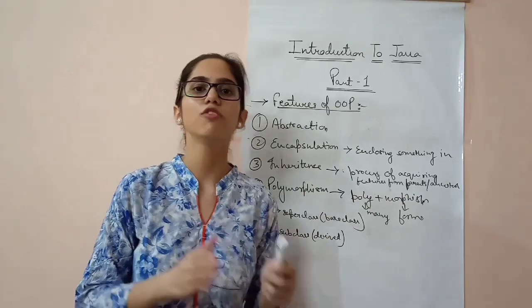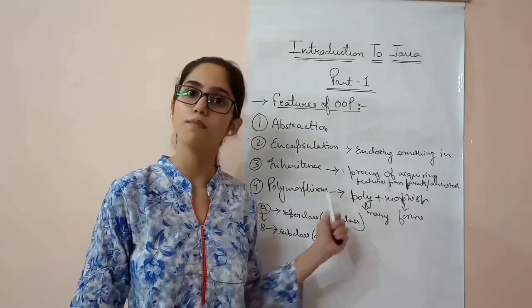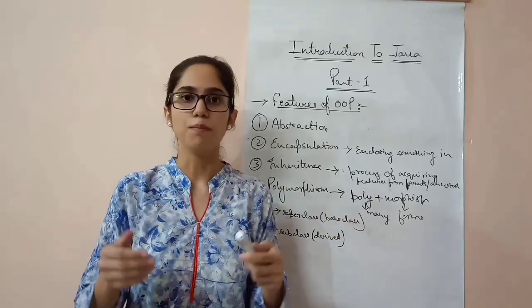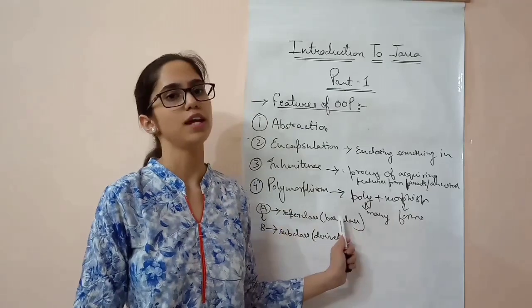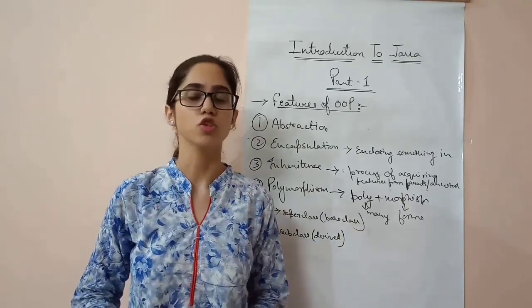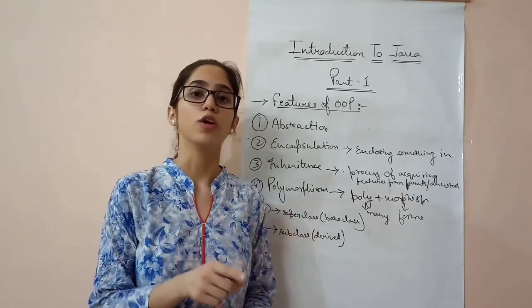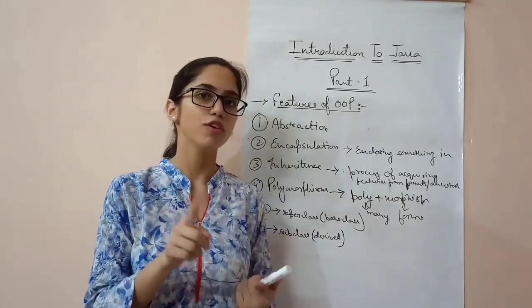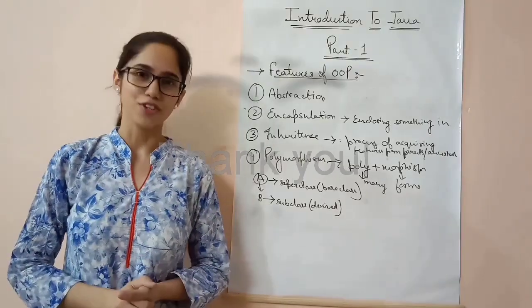So the ability of an object to take several forms, or more than one form, or many forms in programming is called the polymorphism feature. This is one of the very important features that we are going to discuss soon in the chapter called Methods and Functions, when we are going to discuss overloading. Overloading depicts polymorphism.